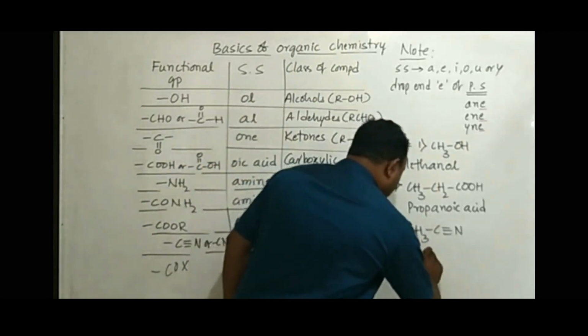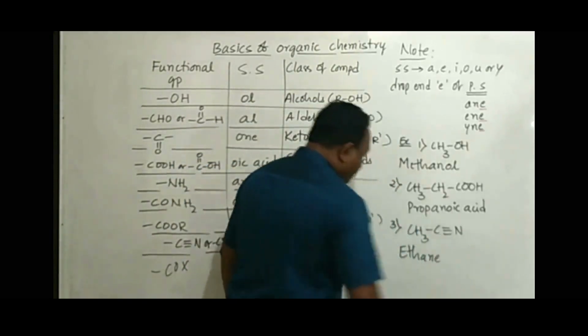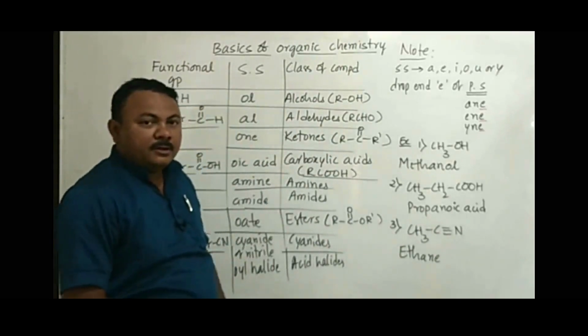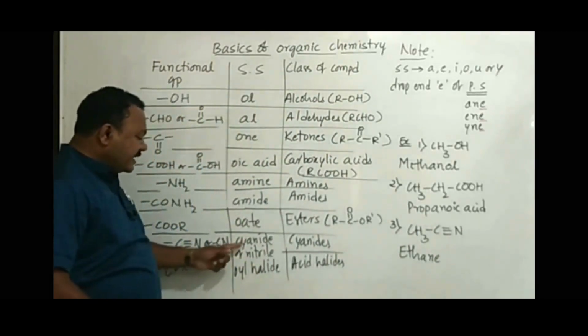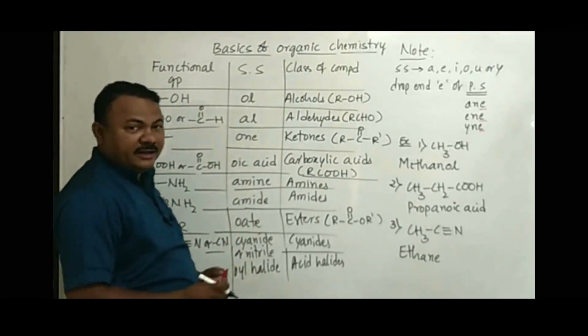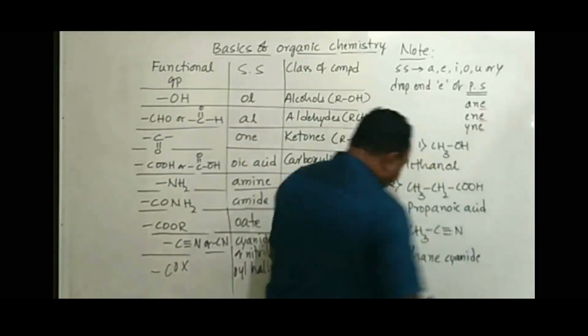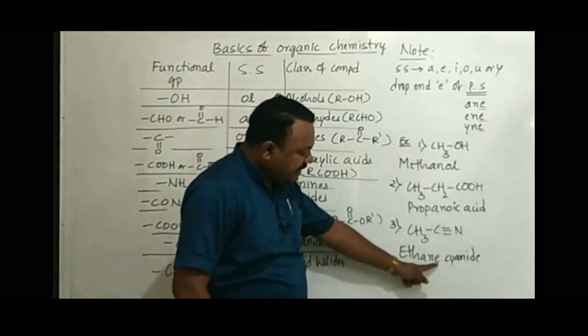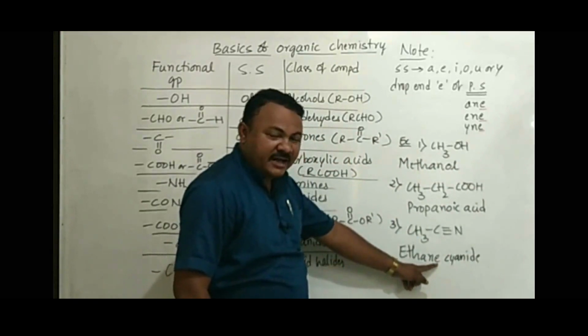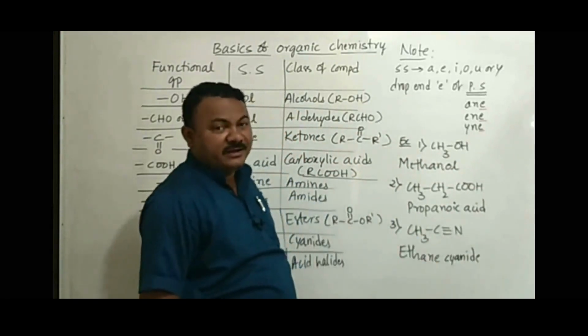Now this is ethane. For CN, we are using the secondary suffix cyanide or nitrile. They begin with C or N, so don't drop the end E of the primary suffix. The end E of the primary suffix is retained and we write cyanide or nitrile.